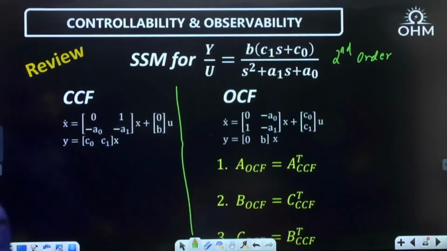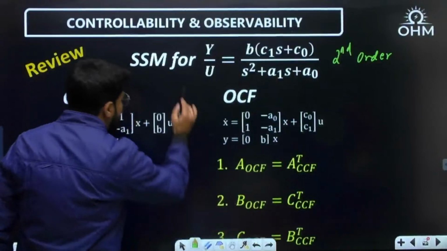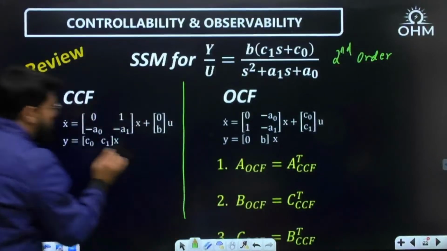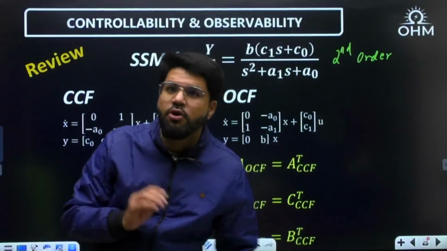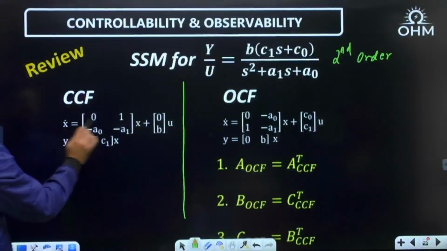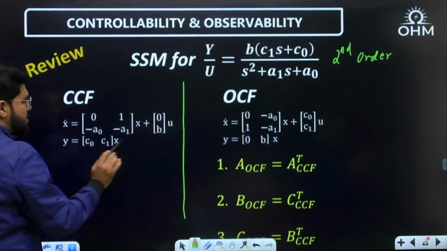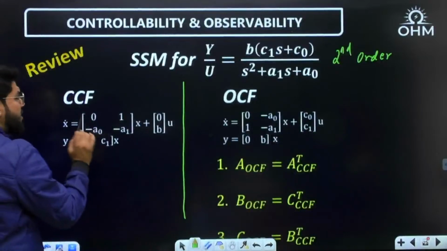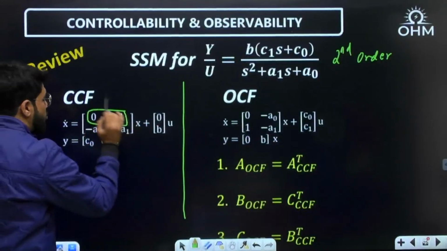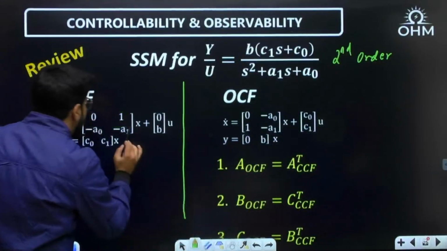These are standard forms, and it's better to remember them always because a lot of questions will use this standard form knowledge to save your time. So X dot is AX plus BU, Y equal to CX plus DU. There is no D; D will always be 0 here. What is the structure of the A matrix? First row 0, 1. Second row minus A0, minus A1.